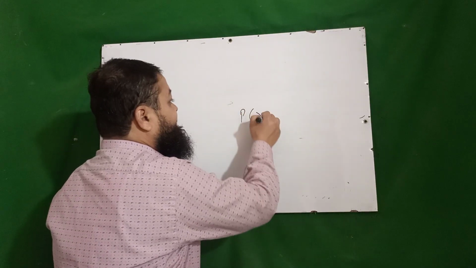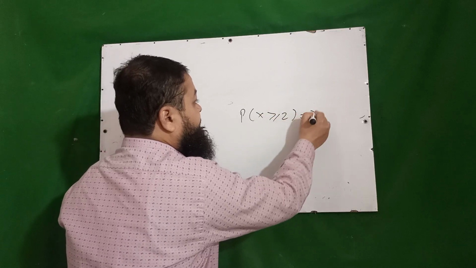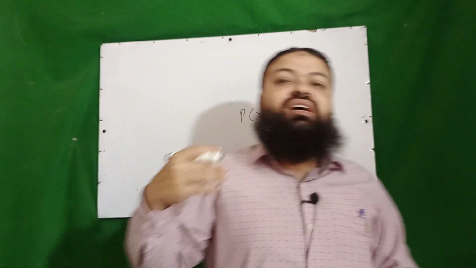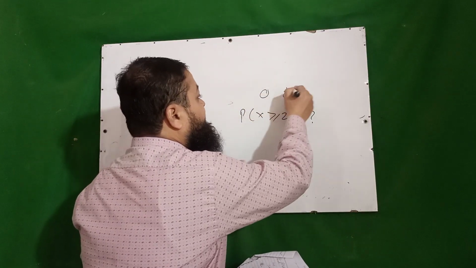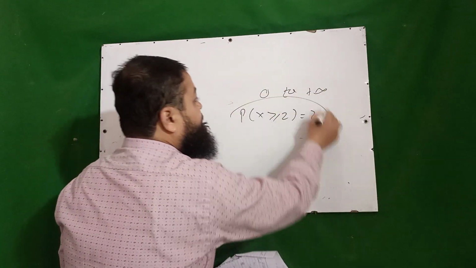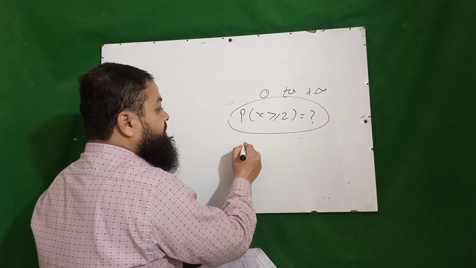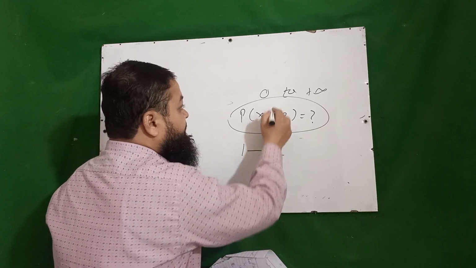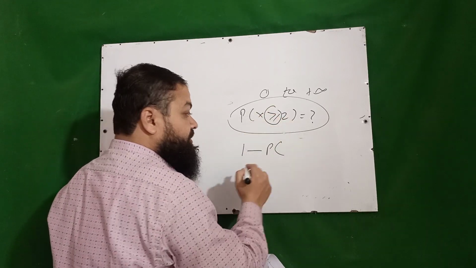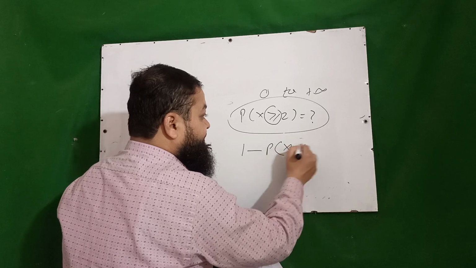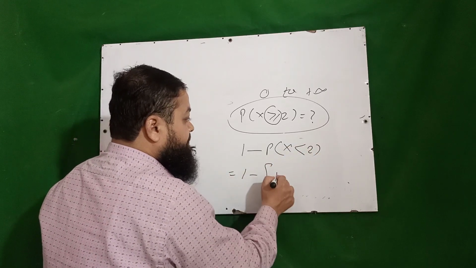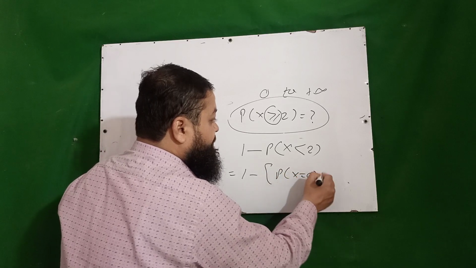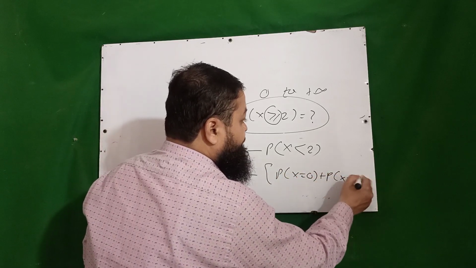In Poisson distribution, probability of x greater than or equal to 2 is equal to what? Actually, as I told you, in Poisson distribution we have the range of 0 to plus infinity. So, if you are to find this probability, what will you do? 1 minus probability of, this sign will be changed and equality will not be there, x less than 2. It can also be written as 1 minus probability of x is equal to 0 plus probability of x is equal to 1.